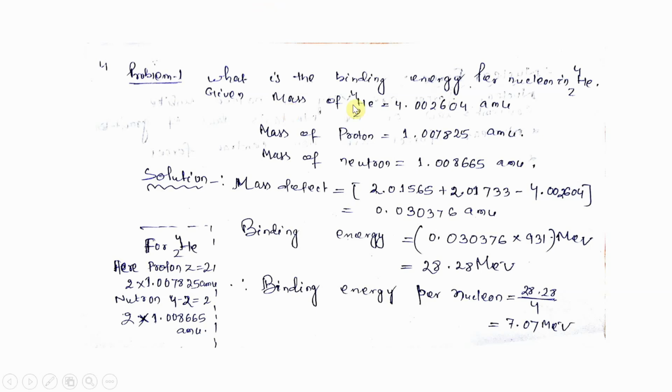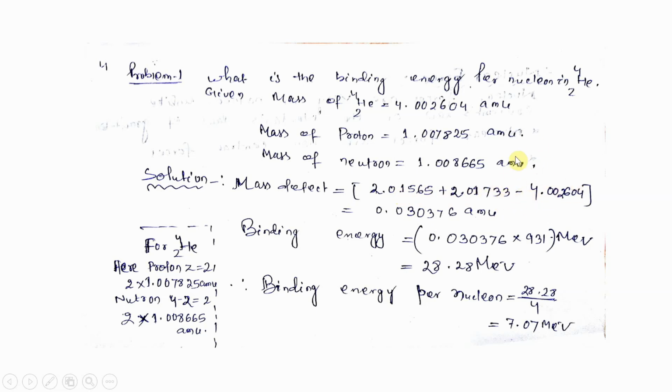The mass of helium-4 is given in the question, that is 4.002604 u, the mass of the proton is 1.007825 u, and the mass of the neutron is 1.008665 u. The mass defect formula we know: Z into Mp, the number of protons into the mass of the proton, plus (A minus Z) into Mn, the number of neutrons into the mass of the neutron, minus the total mass of the nucleus.